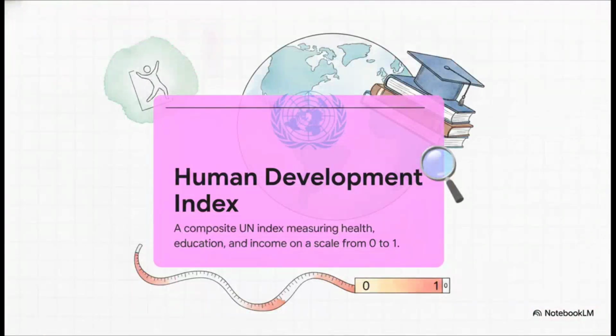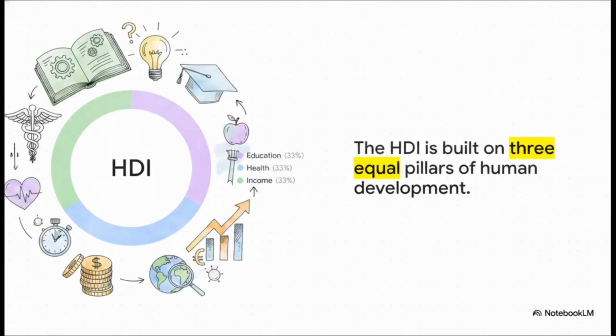Enter the Human Development Index, or HDI. Created by the United Nations Development Program back in 1990, the HDI looks far beyond just income. It actually seeks to measure genuine human development by scoring nations on a scale from 0 to 1. So a score of exactly 1 would represent the highest possible level of human development. The HDI is built on 3 equal pillars. First up is access to knowledge, which is measured by both the mean and expected years of schooling.